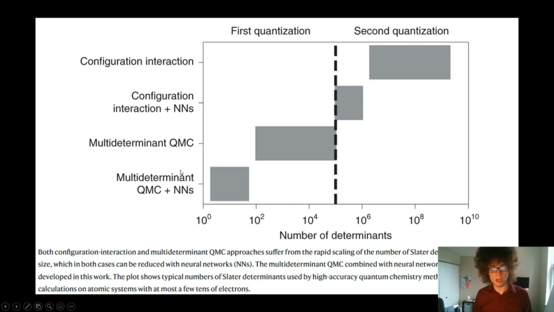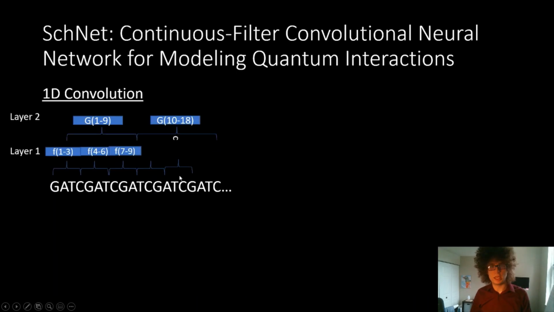They're saying that, with relatively simple ease, they could figure out how to model the Schrödinger equation, model the system, for a variety of different molecules, and they end up doing pretty well. For one of their main inspirations, they used SchNet, which stands for Continuous Filter Convolutional Neural Network for Modeling Quantum Interactions.